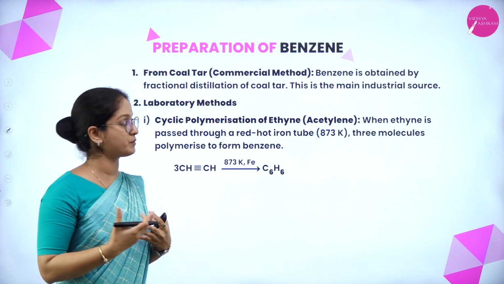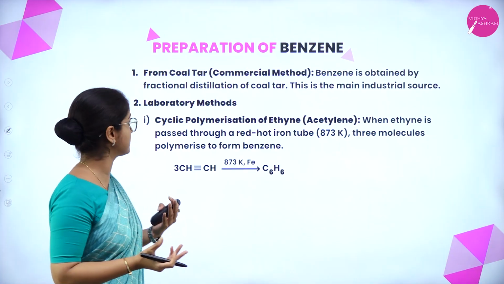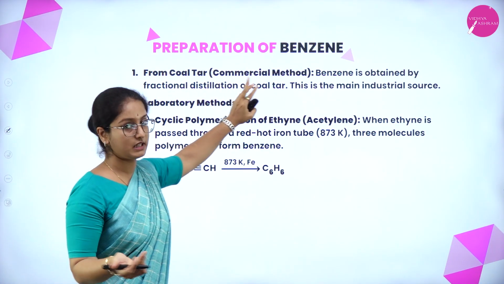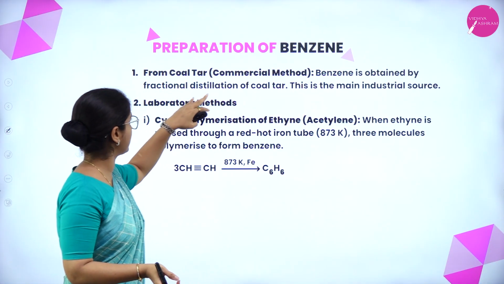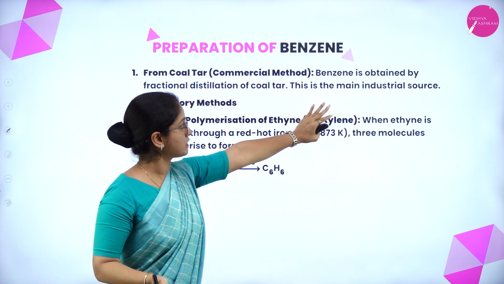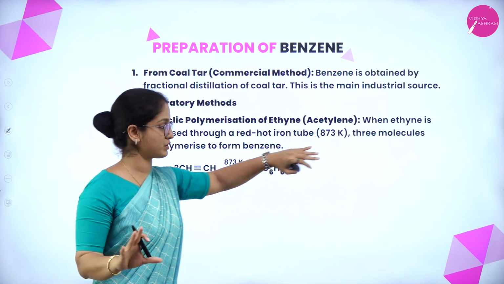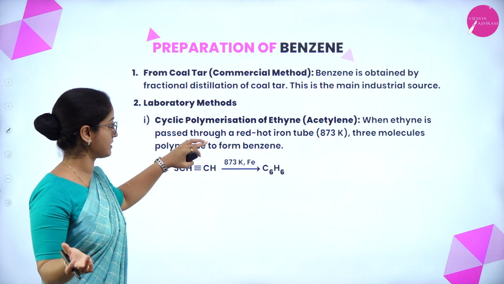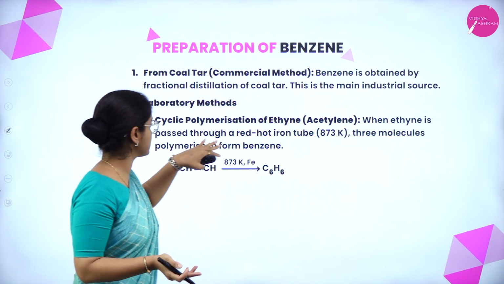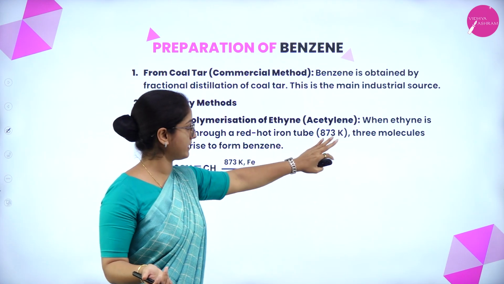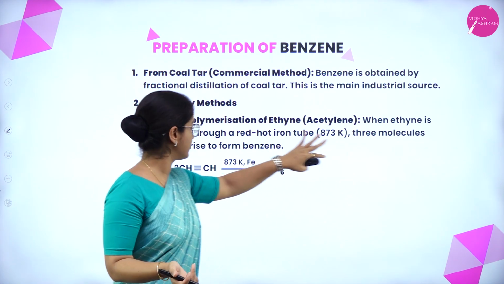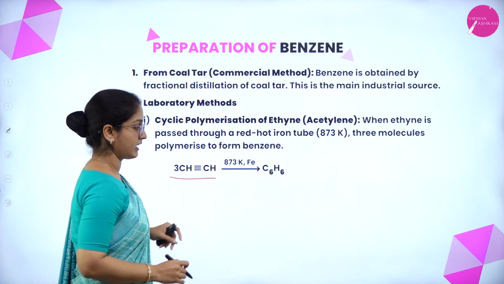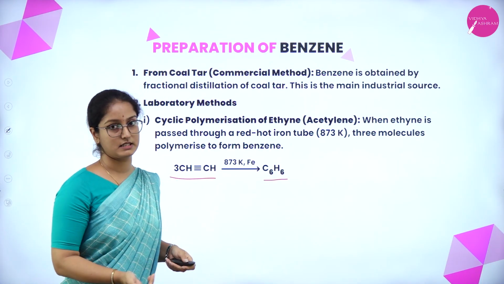So now let us see how to prepare benzene using various methods. The first one is from coal tar. This is actually a commercial method wherein benzene is obtained by fractional distillation of coal tar. So this is mainly an industrial source. The second is a laboratory method, which involves cyclic polymerization of ethyne. When ethyne is passed through a red hot iron tube at 873 Kelvin, 3 molecules polymerize to form benzene. So 3 molecules of ethyne form a benzene, that is C6H6.